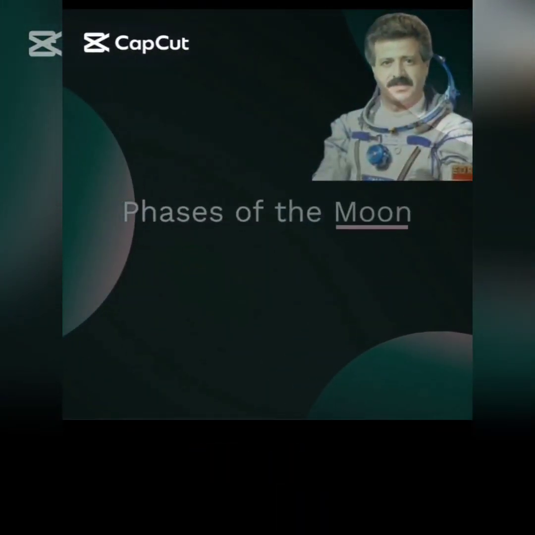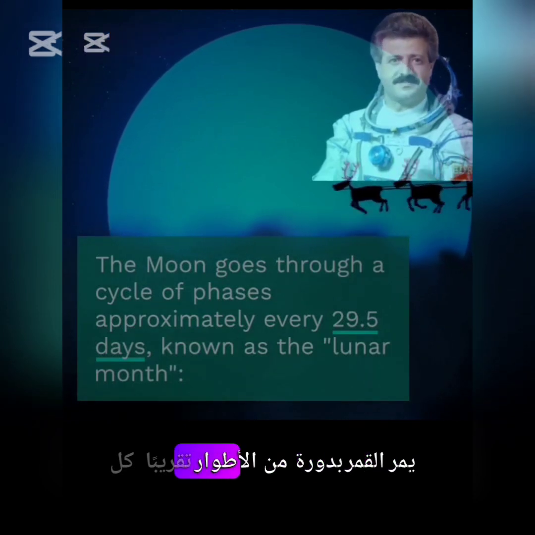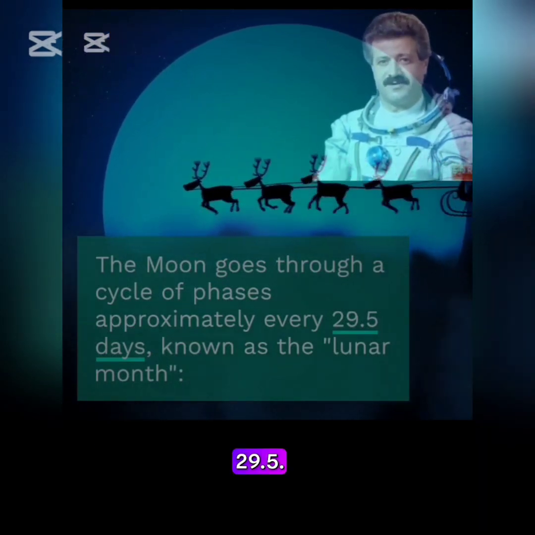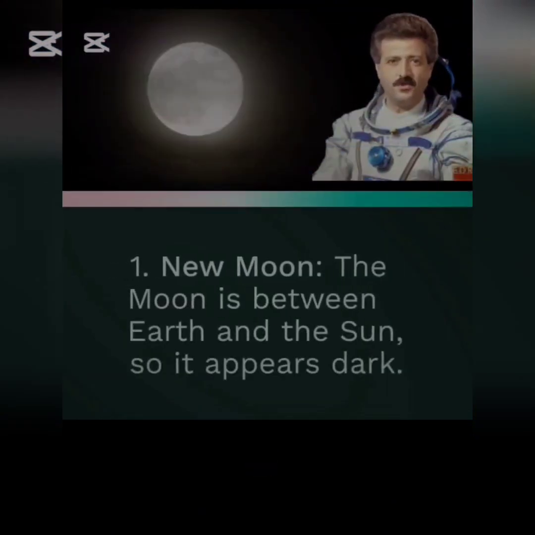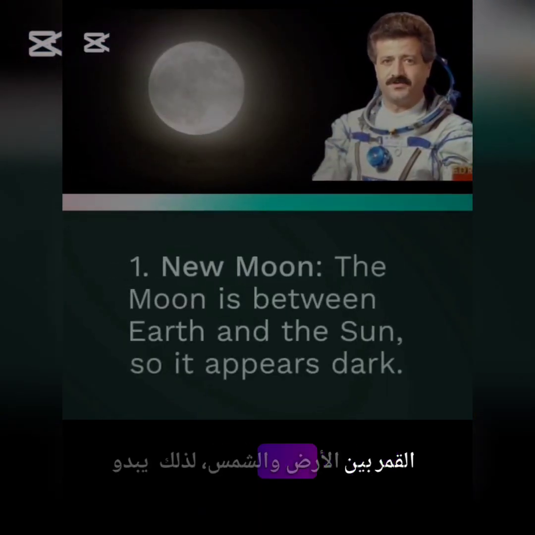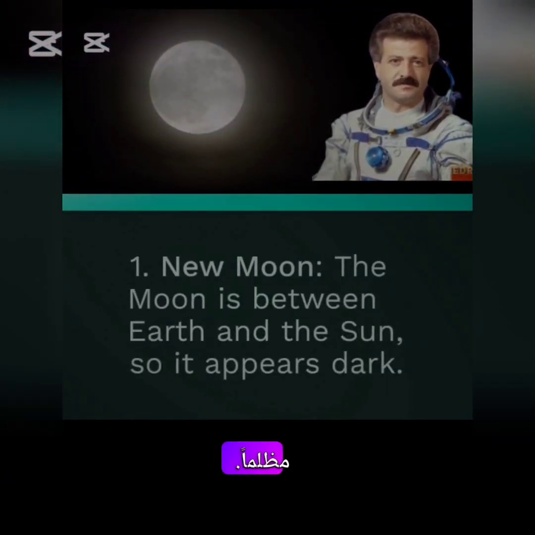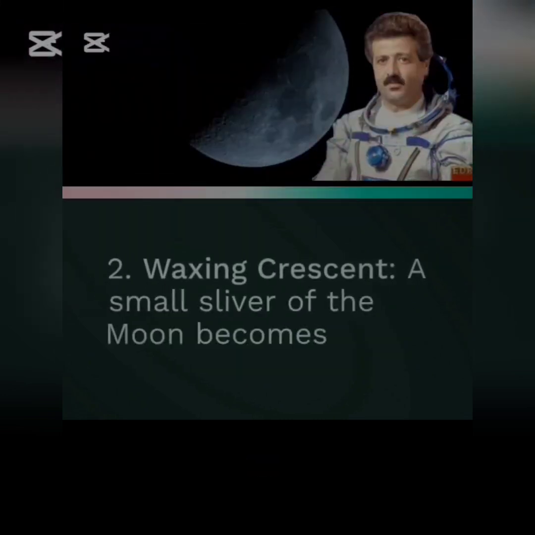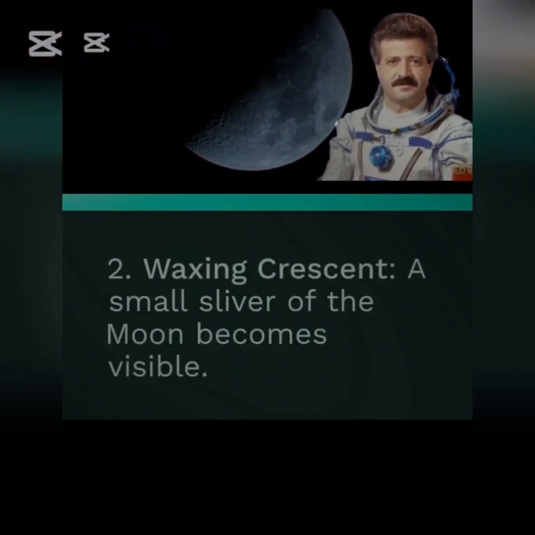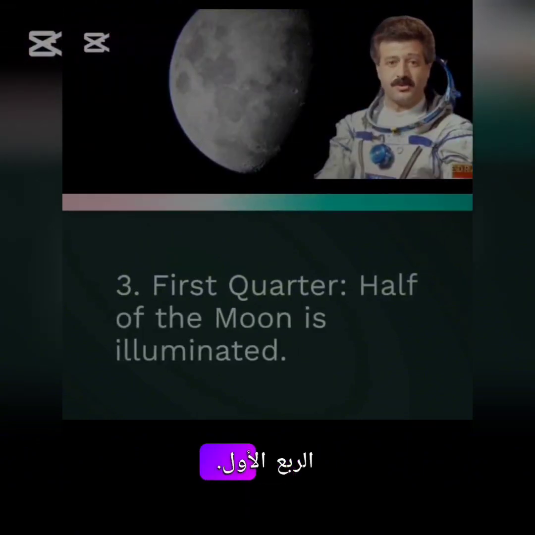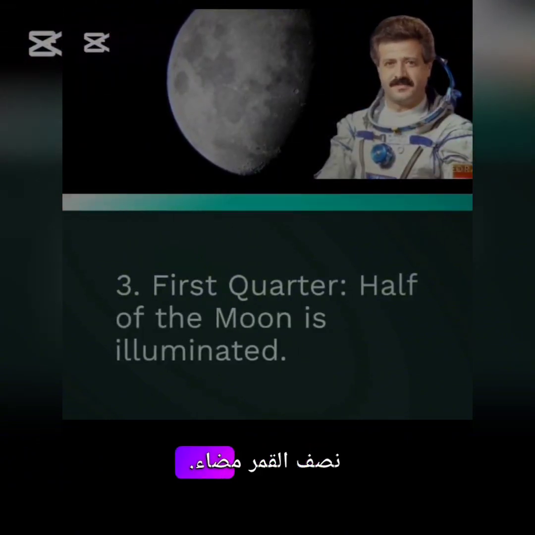Phases of the moon. The moon goes through a cycle of phases approximately every 29.5 days, known as the lunar month. 1. New moon. The moon is between Earth and the sun, so it appears dark. 2. Waxing crescent. A small sliver of the moon becomes visible. 3. First quarter. Half of the moon is illuminated.